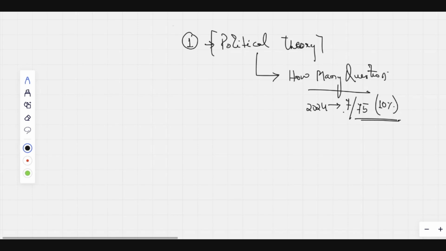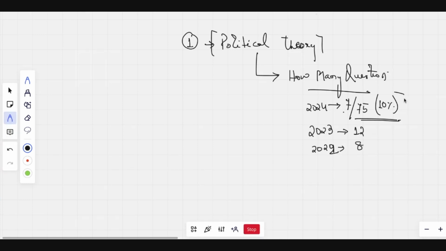However, if you look at the 2022 and 2023 papers, like CUET started from 2022 onwards. In 2023, a total of 12 questions were asked. And in 2024, any idea how many questions were asked? Only 7. And 8 questions were asked in 2022. Okay.